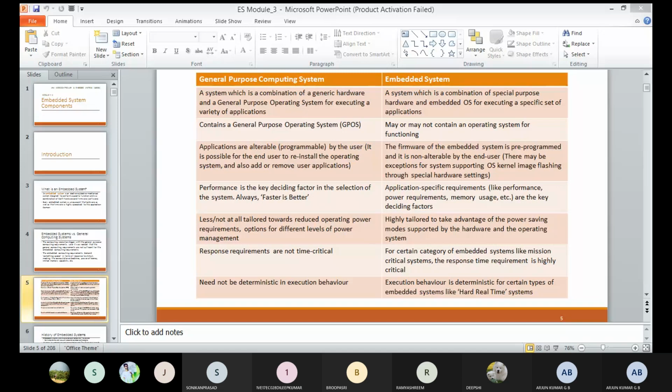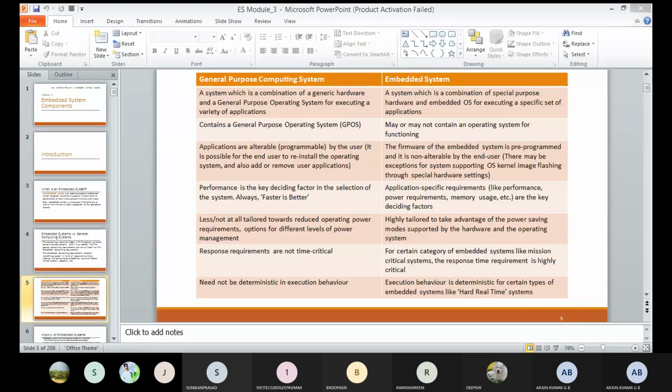And coming to the third one, the criterion I'm considering is the alterations. Applications are alterable by the user. You can modify the application by using the general purpose computing system. But in the embedded system, once the application is set, we can't alter it by the user.